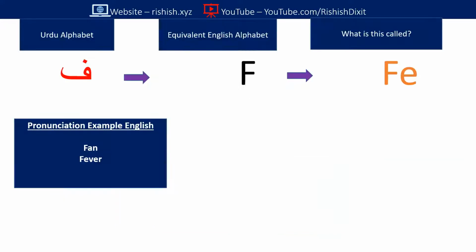All right. So the next alphabet is Fei, and how you write it, you have to put a 0, then this straight line and this curve, and you have to put one dot over there. Okay. So this is Fei. In English, its equivalent alphabet is F. You pronounce it Fei, and pronunciation examples you could see are fan or fever.